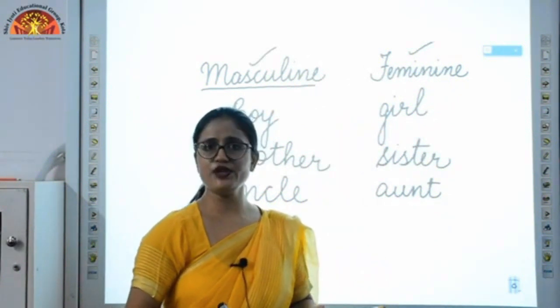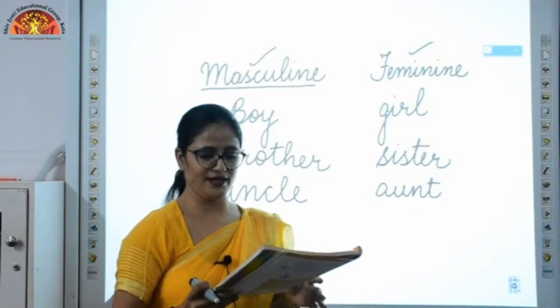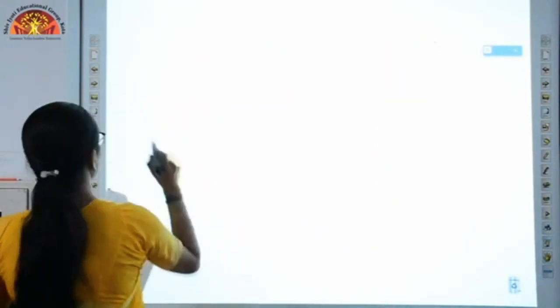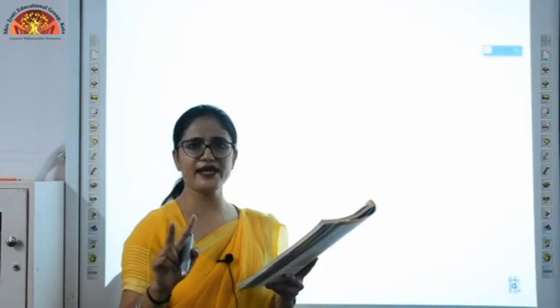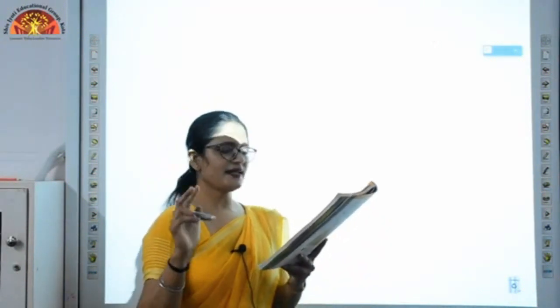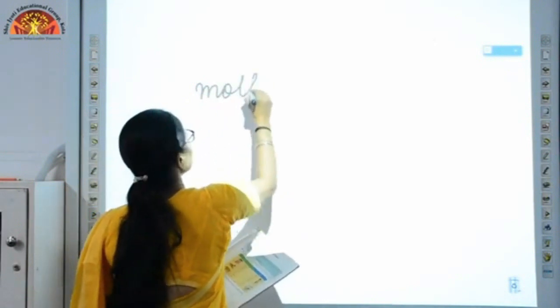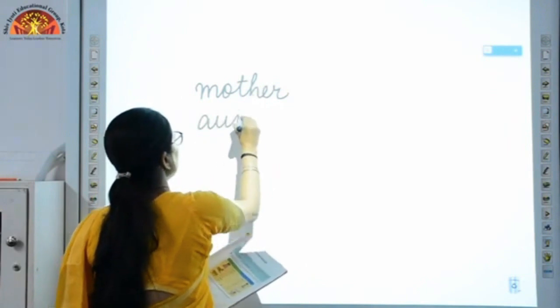In exercise B, you just have to replace the feminine with masculine. The very first example is: my mother is my cousin's aunt. So there are two feminine words, mother and aunt, A-U-N-T.